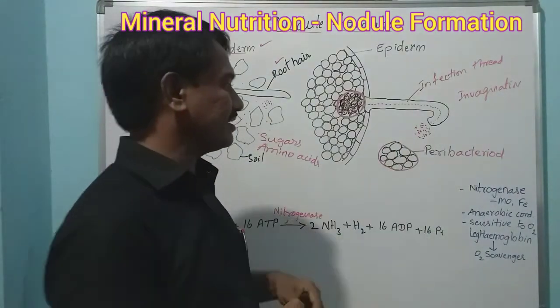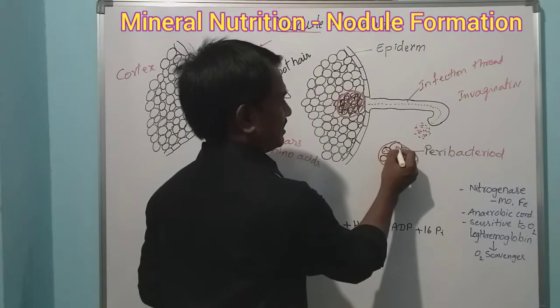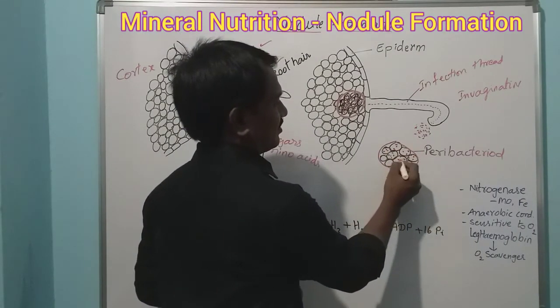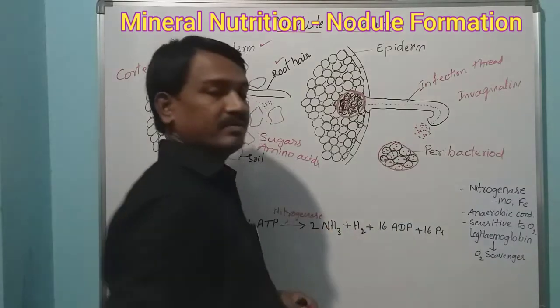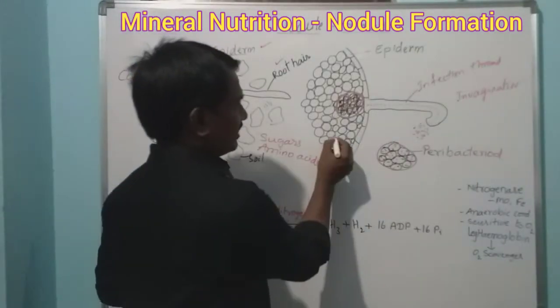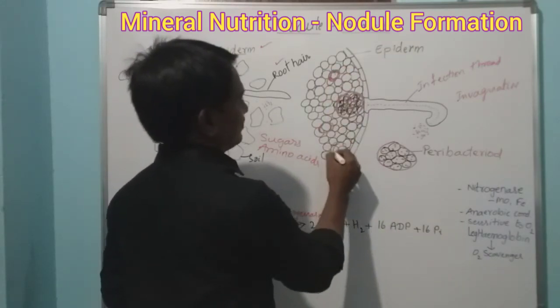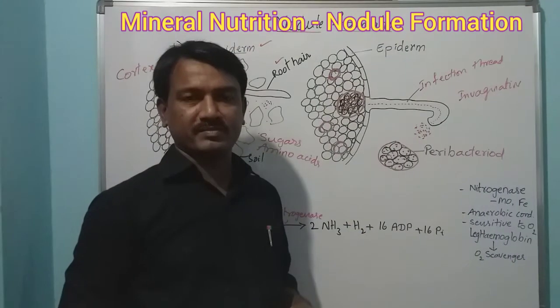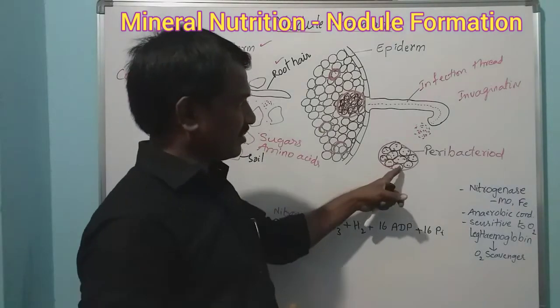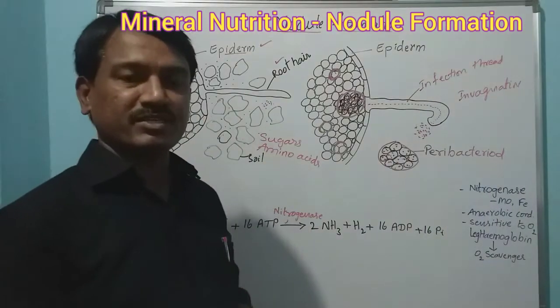Inside that membrane, cortical cells are present with bacterial cells. Like that, many nodules are formed in the host plant.